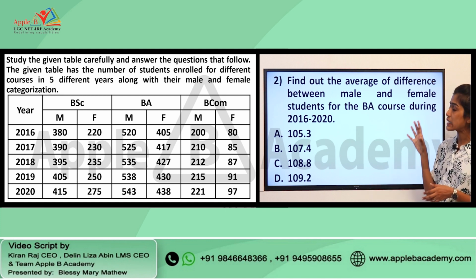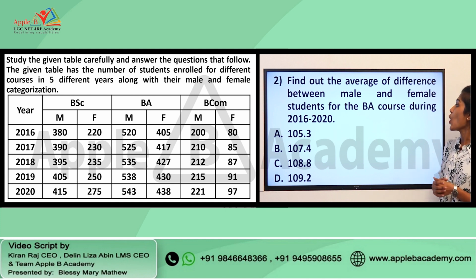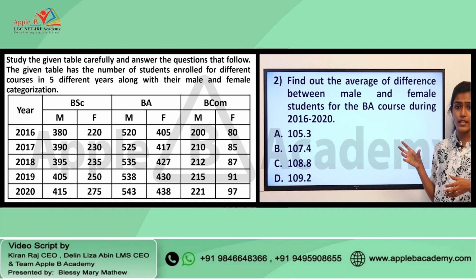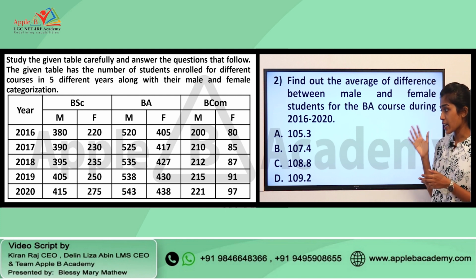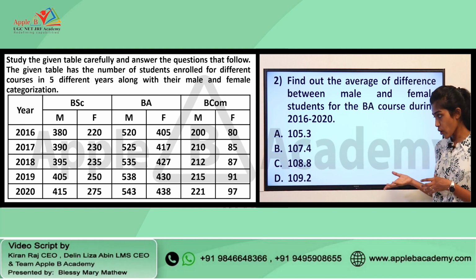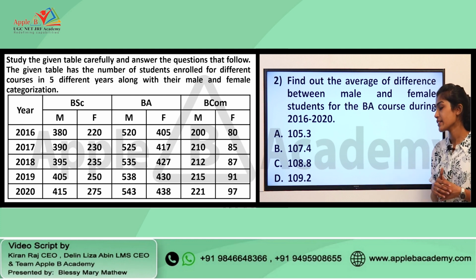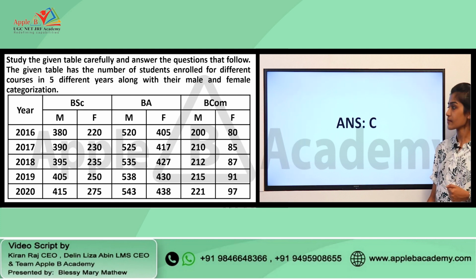So, if you consider this particular question, it asks us to find out the average of difference between male and female students. So, this is based on average, and if we consider the options here, it goes like option A is 105.3, B is 107.4, C is 108.8, and then we have option D, that is 109.2. So, the right answer for this question is option C.